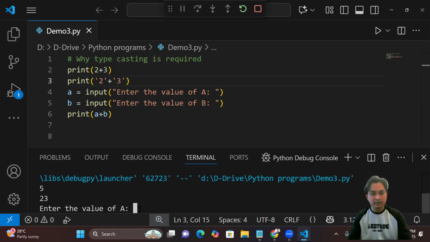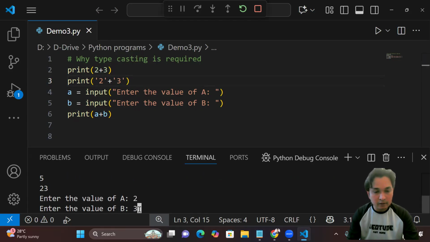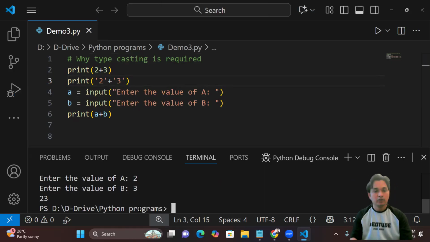But here I'm going to accept the value from the user. So first value I'm accepting, that is a 2, and the second value I'm accepting, that is a 3. So again I'm getting the 23. And logically it is not correct. Because logically what I want my expected outcome is 5, but I'm getting a 23.